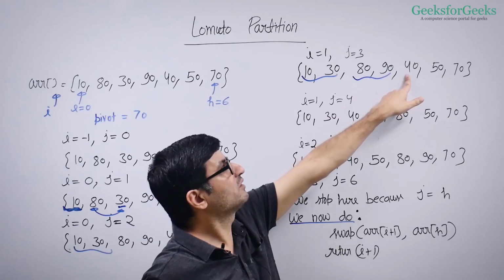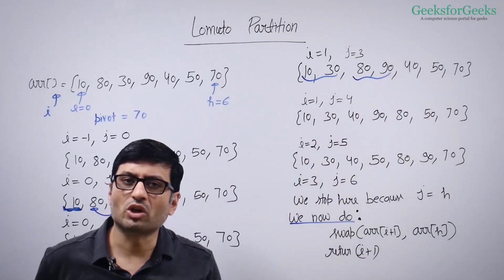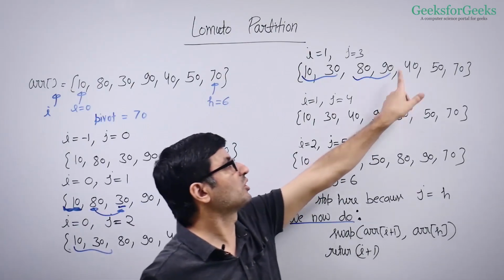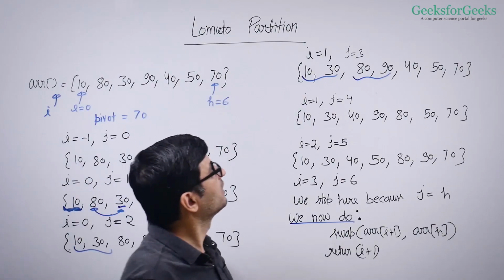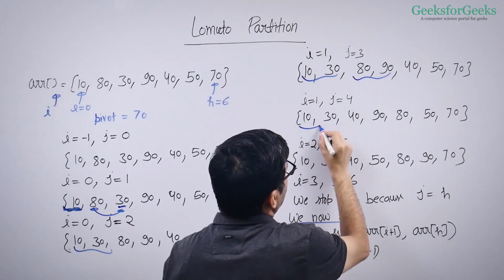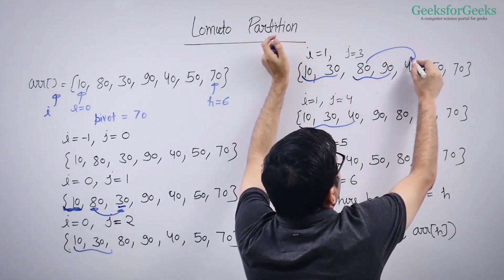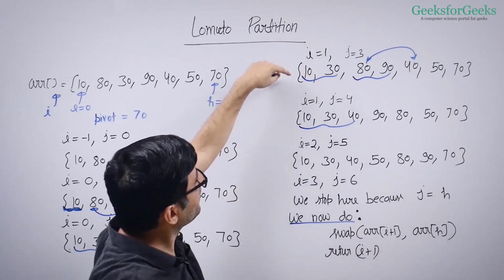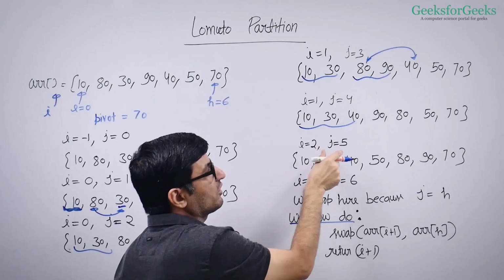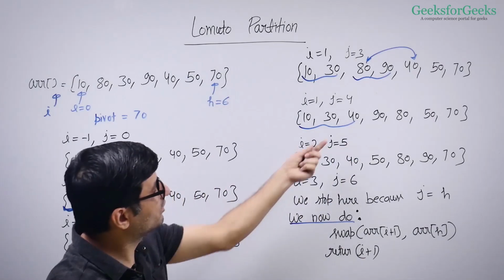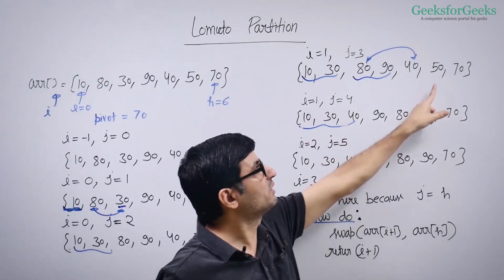Then you move to the next element, j becomes 4 now. So what do you do when j is 4? It's smaller than pivot, right? So 40 is smaller than 70. So what do you do? You increment the window of smaller elements and then you do swapping. So the window of smaller elements now becomes 10, 30 and 40 because you have swapped 40 and 80. You increment i, right? And then you do swapping. So your i becomes 2 now and your j becomes 5 now, right? You have 3 elements in the smaller window, right? And now you move to the next element, which is 50.